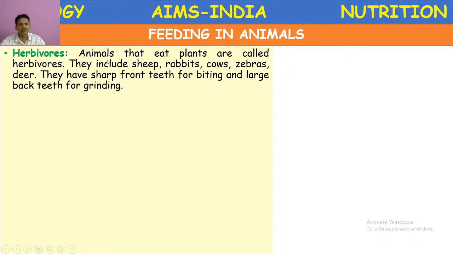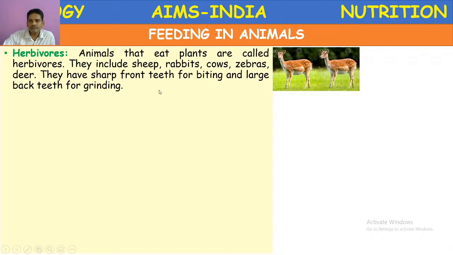Herbivores, the animals that eat plants, are called herbivores. So here, which include different herbivorous animals: sheep, rabbit, cows, zebras, deer, etc. If you take the adaptation of these herbivores, herbivores have the front teeth very sharp for biting and large back teeth for grinding.